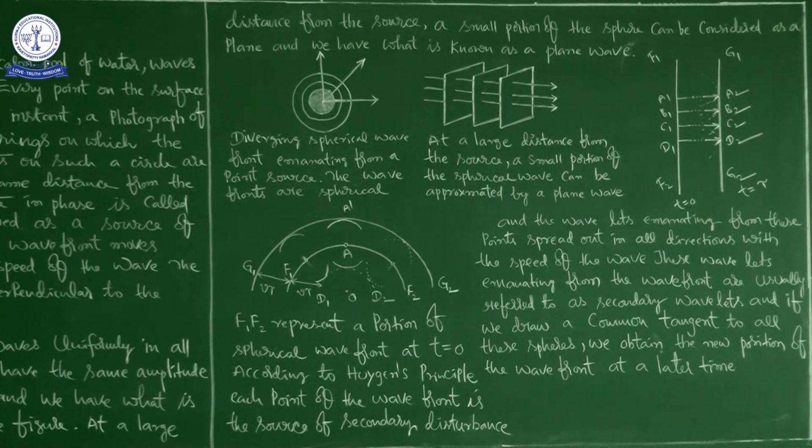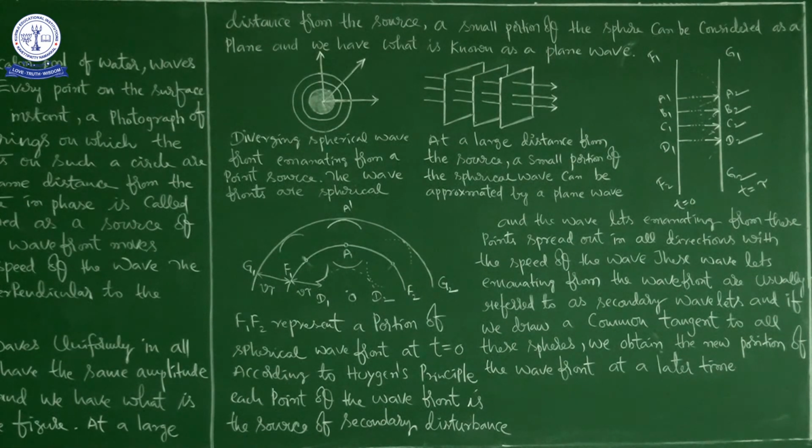If we have taken these 3 points on this wavefront, again each will act as the source of secondary wave. This one will act as a source of secondary like this, this one like that. So like that it will continue to move.